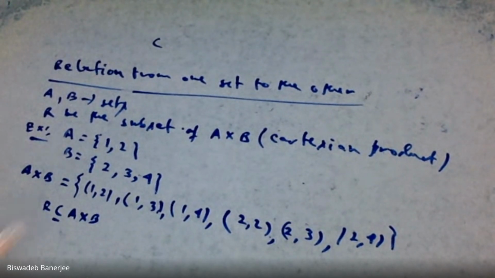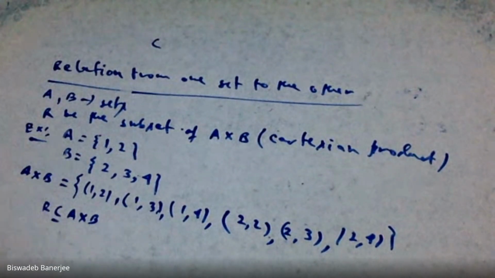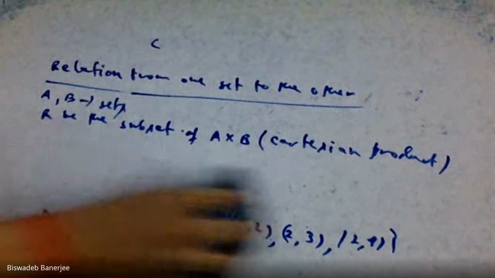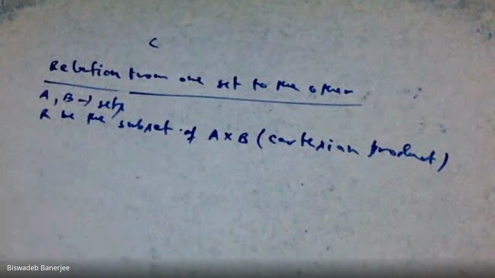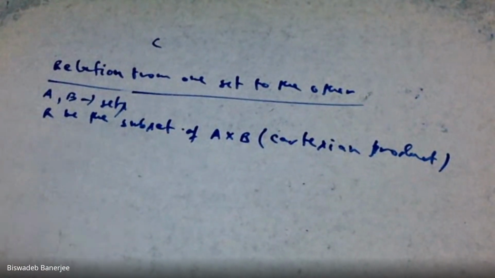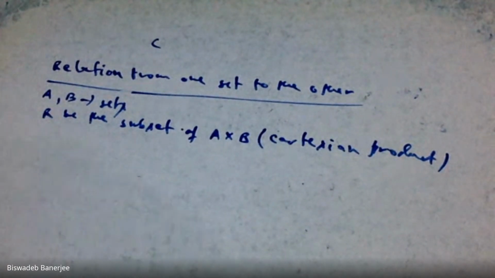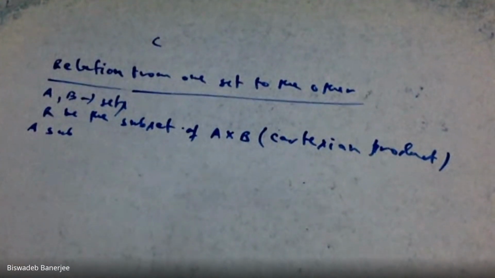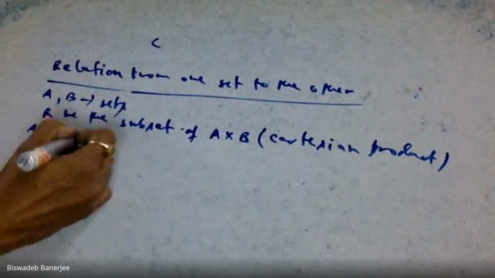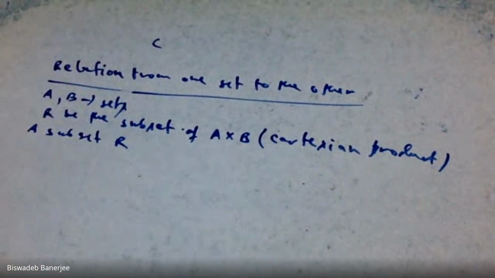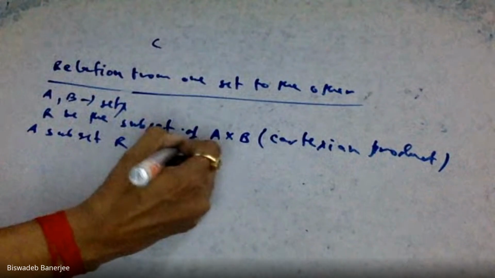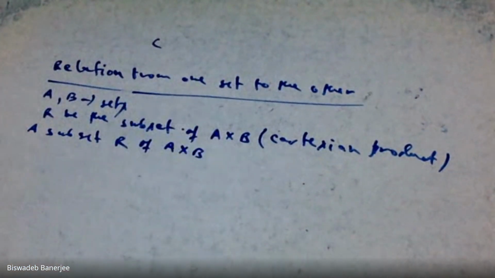Then what is a relation? Now we can define relation. We understand the concept of Cartesian product. This is our Cartesian product. Now we can define relation quite easily. So a relation is a subset R. We are taking a subset capital R of A Cartesian product B, as I have defined earlier.